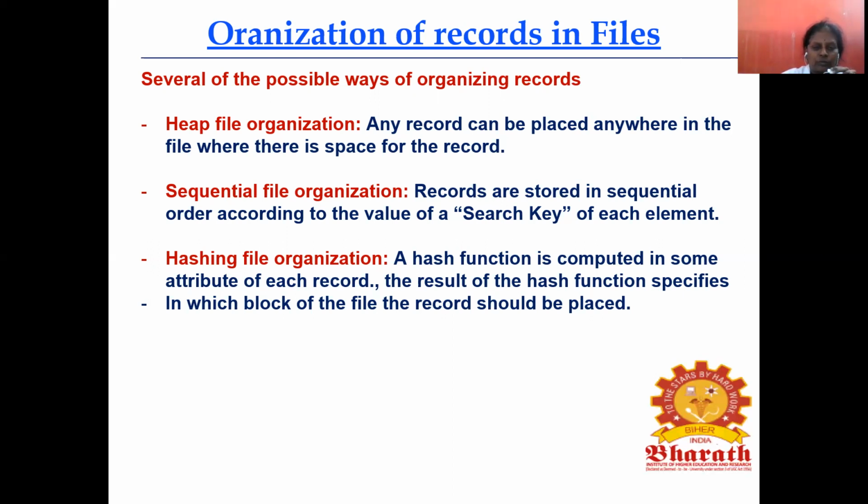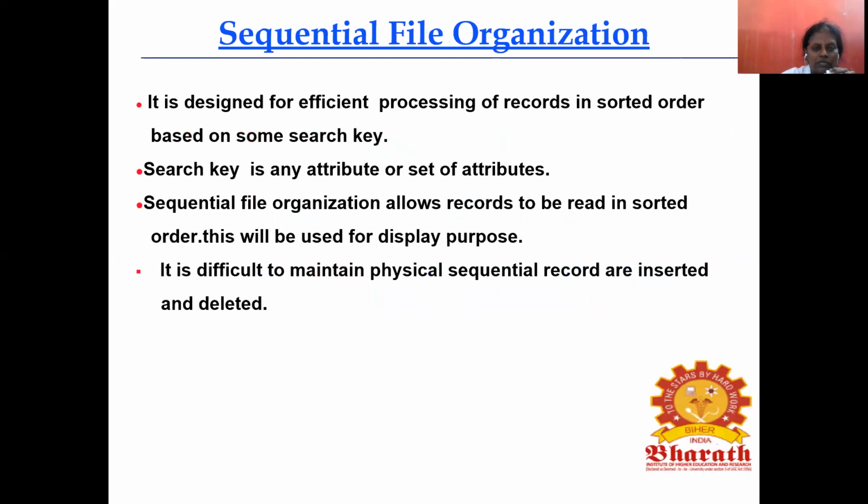Okay, next slide. Sequential file organization. Sequential itself, as the name implies, is efficient processing of records in sorted order based on some search key. It is designed for sequential order, so it is an efficient method for processing records. If we want to search an employee ID, we can use the employee ID as a search key and easily access the record.